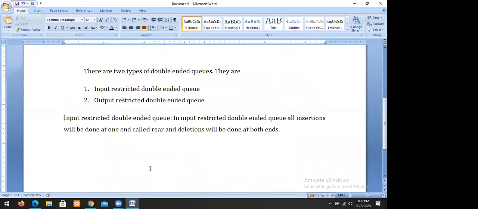In an input restricted double-ended queue, all insertions will be done at one end called rear, and deletions will be done at both ends.